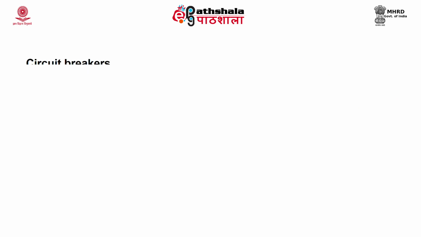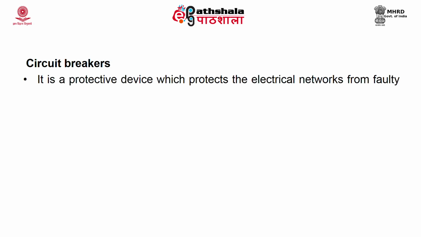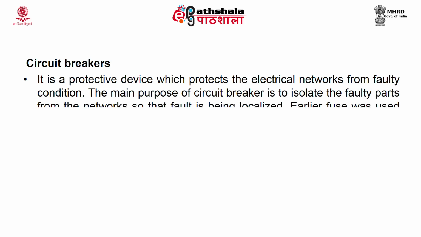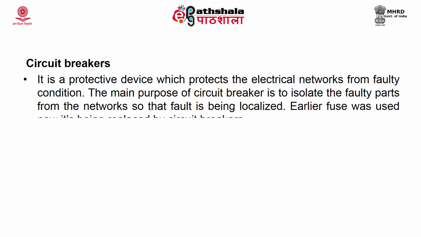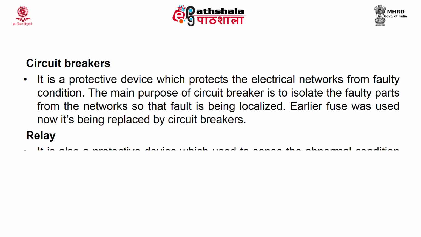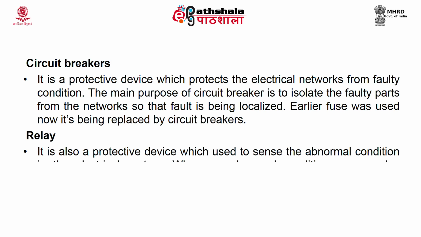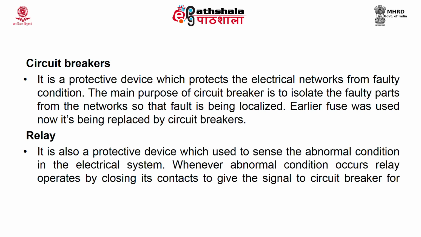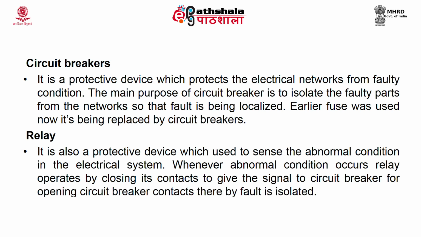Circuit breakers. It is a protective device which protects electrical networks from faulty conditions. The main purpose of a circuit breaker is to isolate the faulty parts from the network so that the fault is localized. Earlier fuses were used, now they are being replaced by circuit breakers. A relay is also a protective device which is used to sense abnormal conditions in the electrical system. Whenever an abnormal condition occurs, the relay operates by closing its contacts to give the signal to the circuit breaker to open its contacts, thereby the fault is isolated.